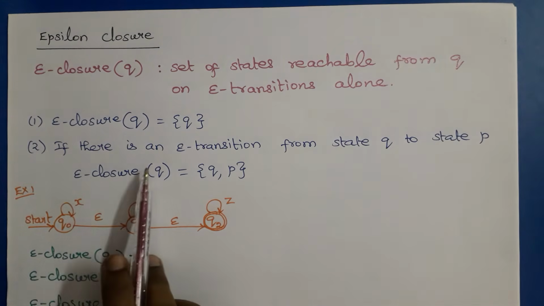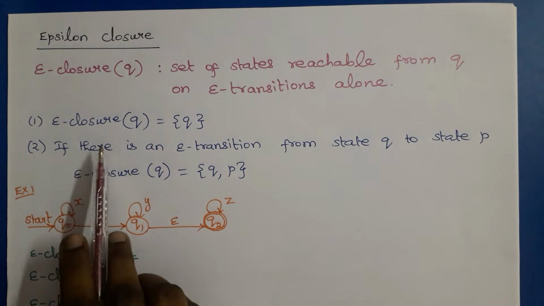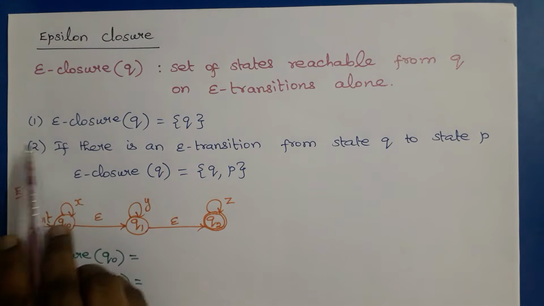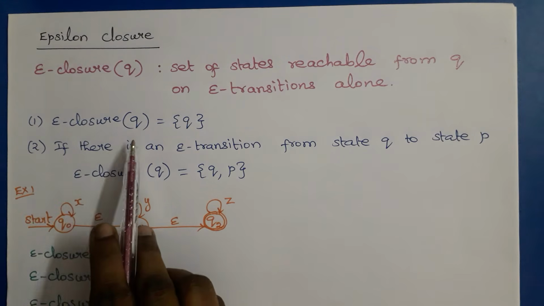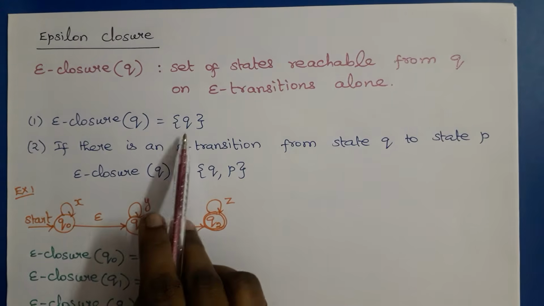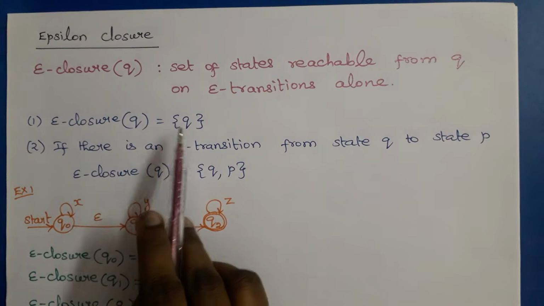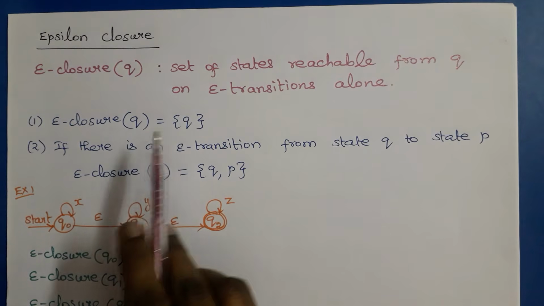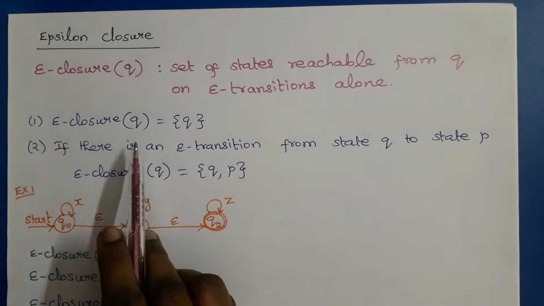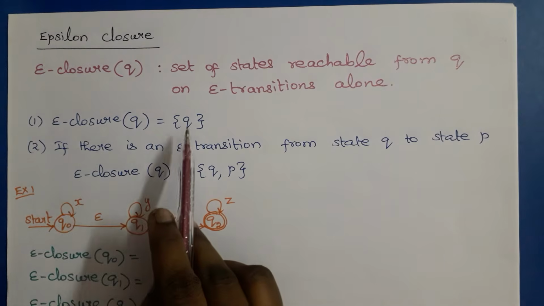These are the two steps for finding the epsilon closure of a state Q. The basic step is that the epsilon closure of Q contains Q itself. If we want to find the epsilon closure of any state, we need to add that state first, because without reading any input we may be in the same state.